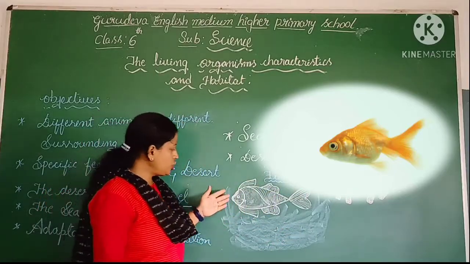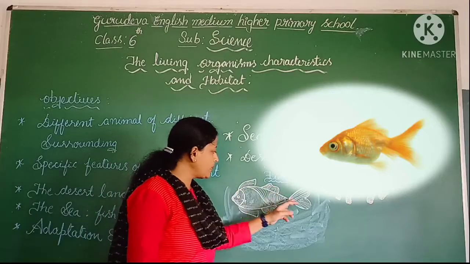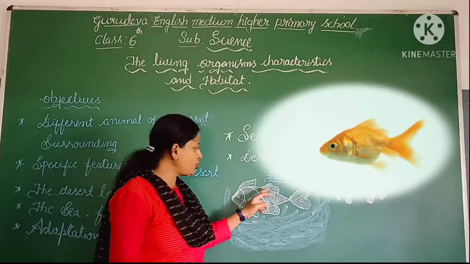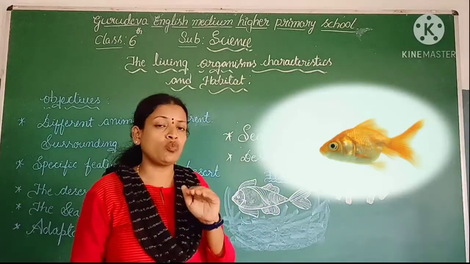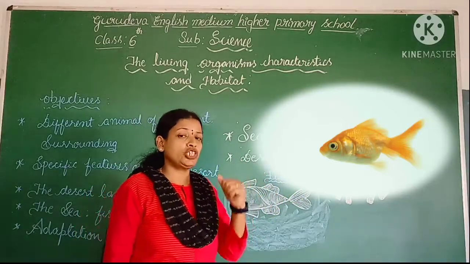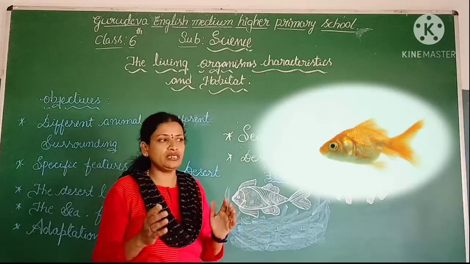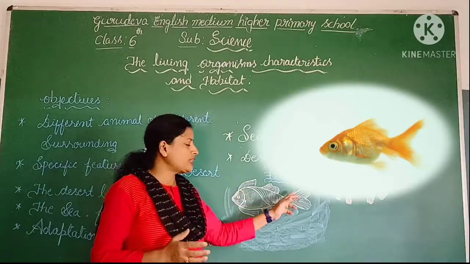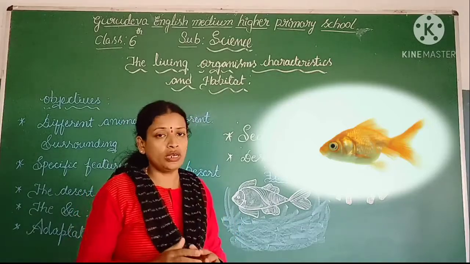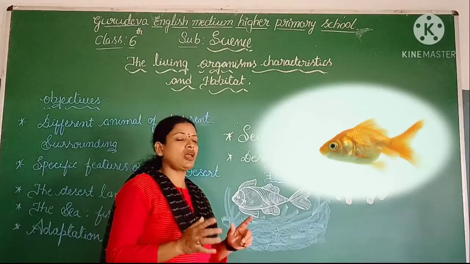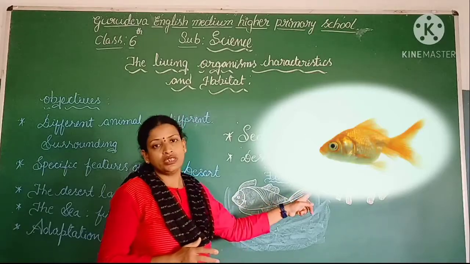Just observe the shape of the body of the fish. It has a streamlined body. Streamlined means a boat-shaped structure. Why does it have a boat-shaped structure? Almost all fishes have a streamlined body, a boat-shaped structure, for easy movement in water. This is the only reason they have a streamlined body.